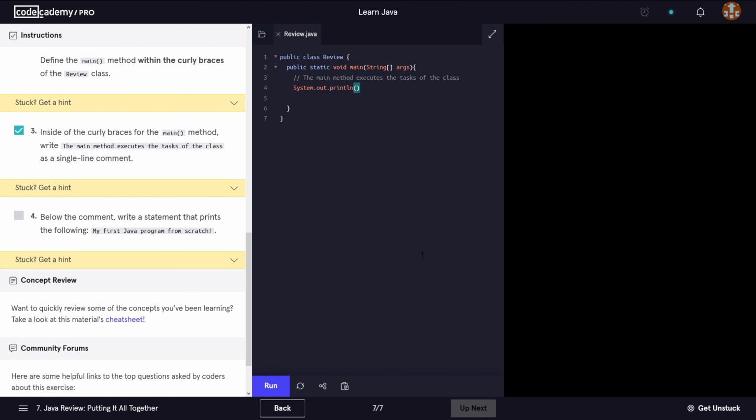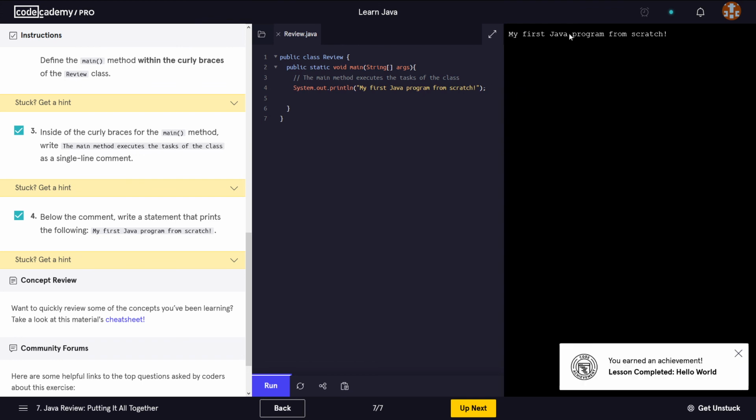We end it with a semicolon, and inside we have to put double quotes, and inside those double quotes we have to add the text that we want to display on the screen. If I press run, we get this output on the screen, and there you go, we also achieved a badge. You earned an achievement, lesson completed.